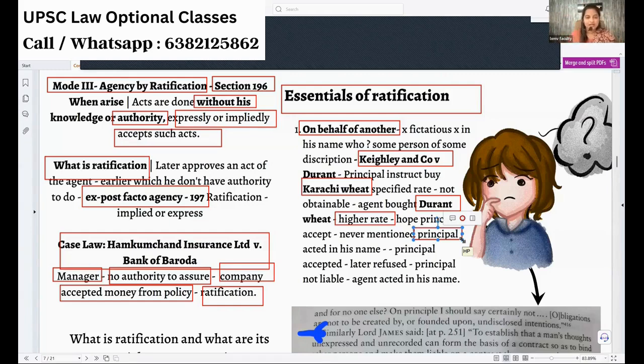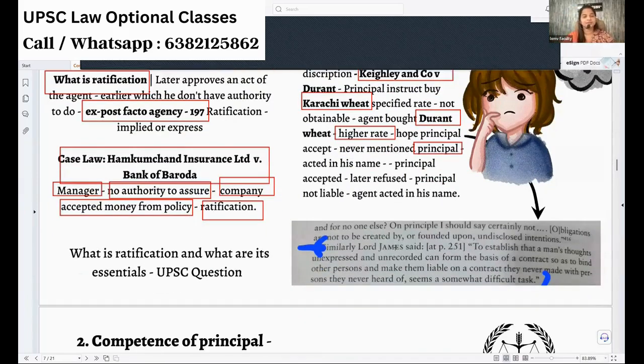Ratification comes in only when one person acts on behalf of another person. If he acts for a fictitious person, in some other person's name who is not at all existent, or acts only in his personal capacity, then he is not acting as an agent. Then the principal cannot ratify it. That's very, very important.